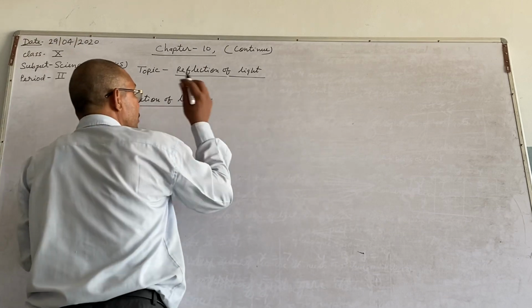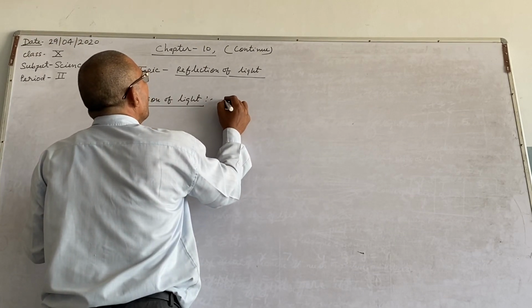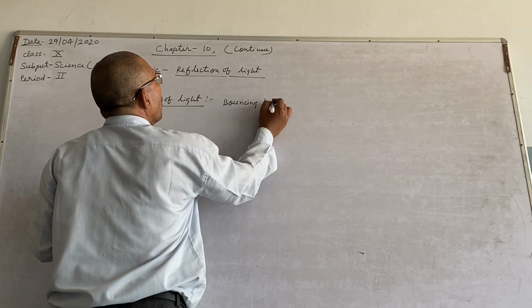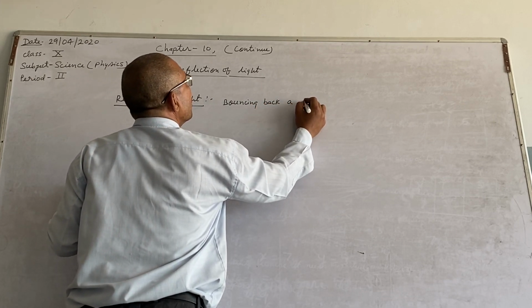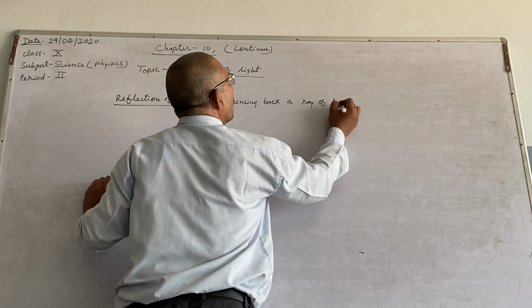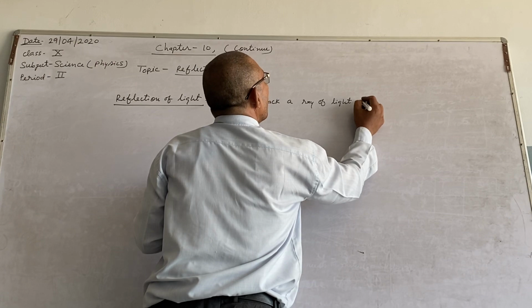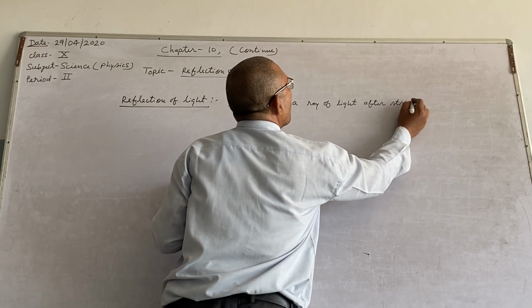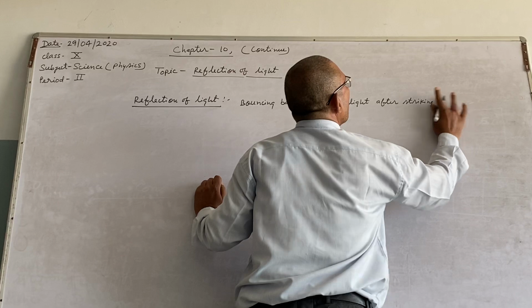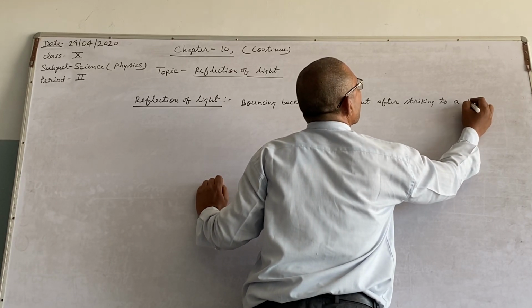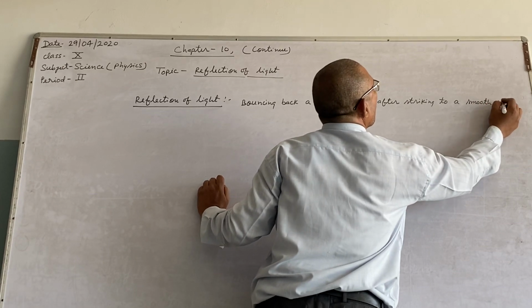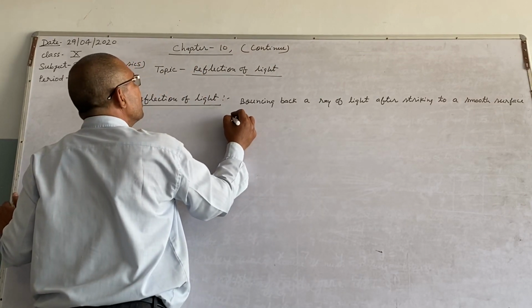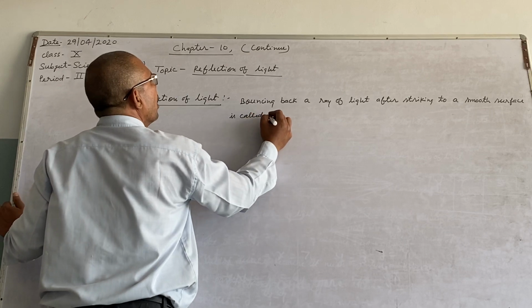So see here, the bouncing back of a ray of light after striking a smooth surface is called reflection of light.